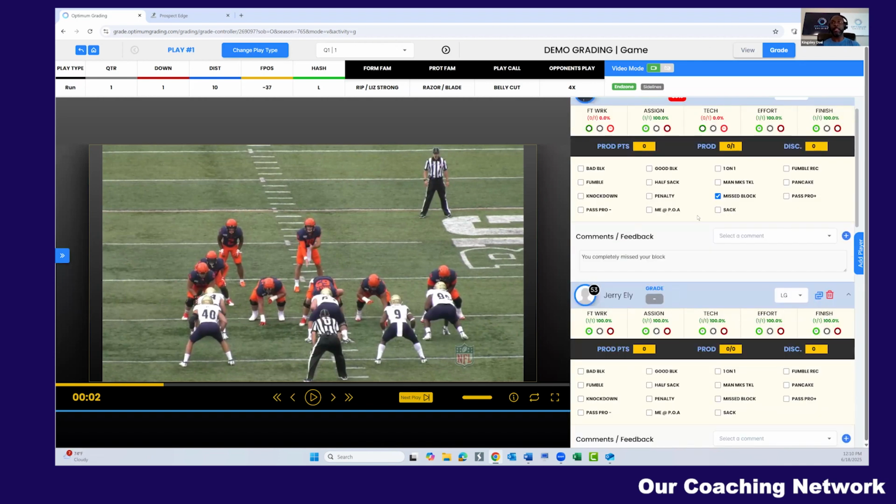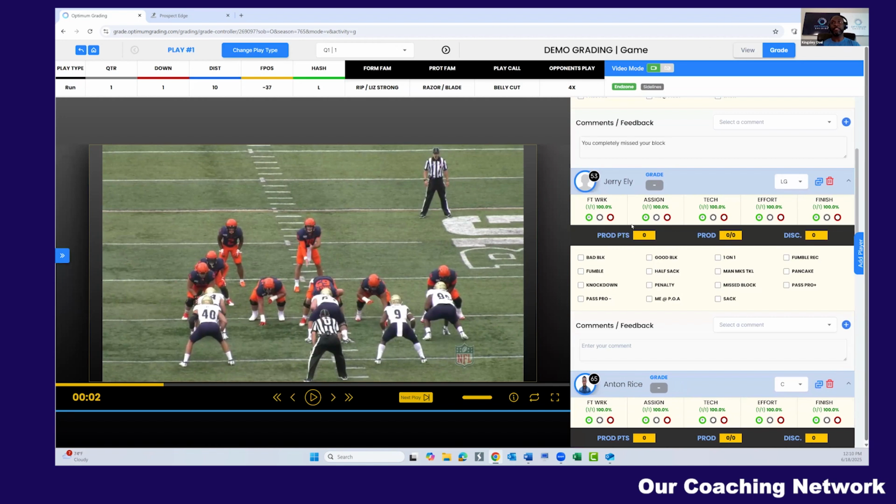That way, if I'm grading a player and I make a selection, let's say his footwork was bad on this play, technique was bad on this play, he missed his block, right? The software is automatically tracking everything. It's automatically creating cut-ups, but it's also giving the players a grade right then and there. Coaches can leave comments for the players. They can even predefine a list of comments so they don't have to type it out, and it'll fill the comment box out.